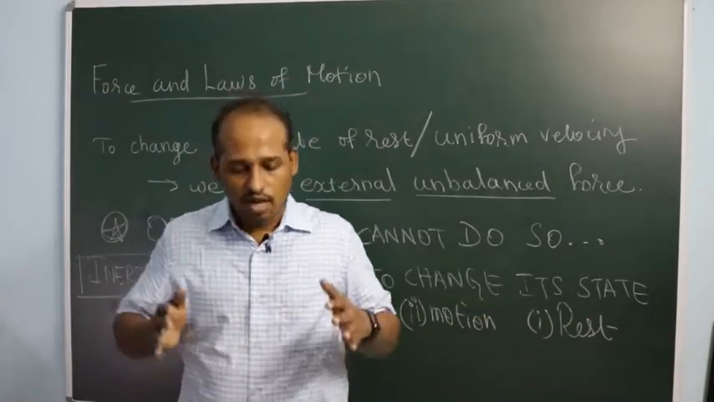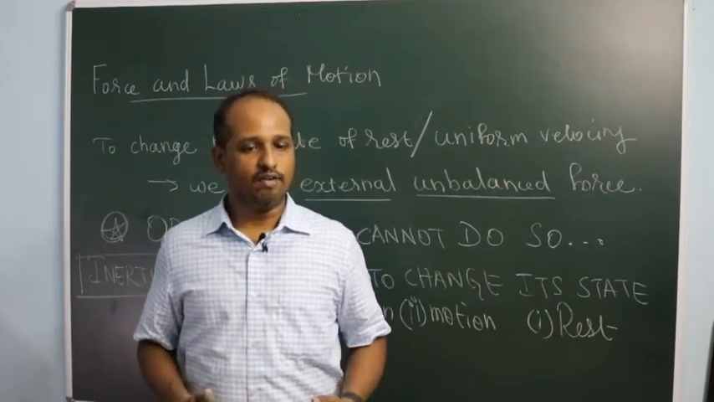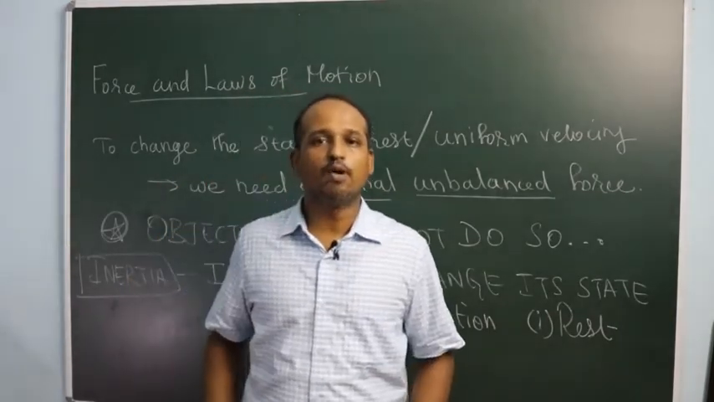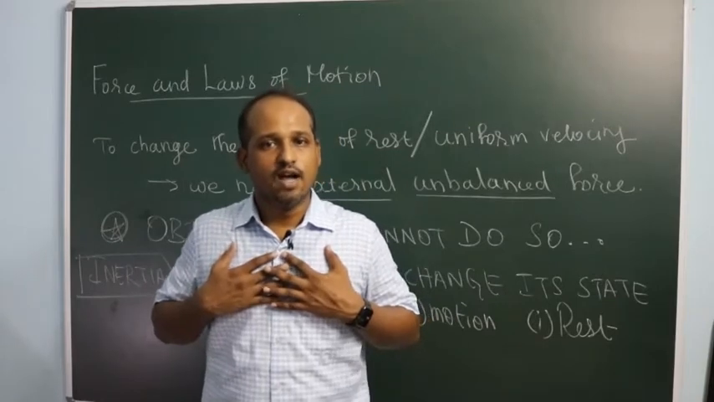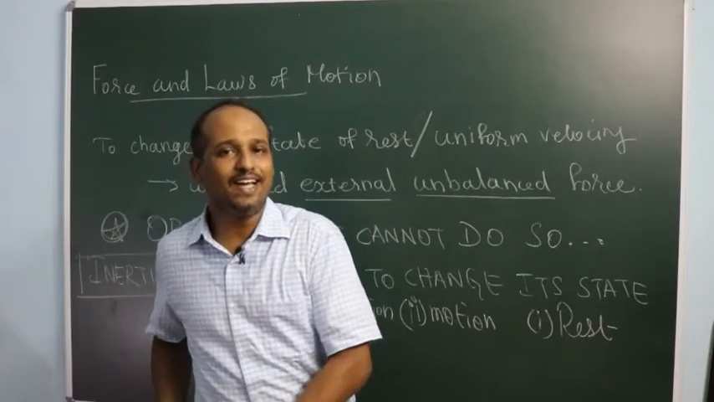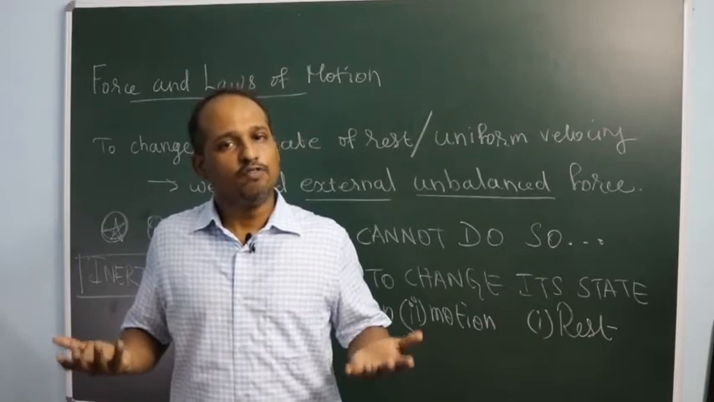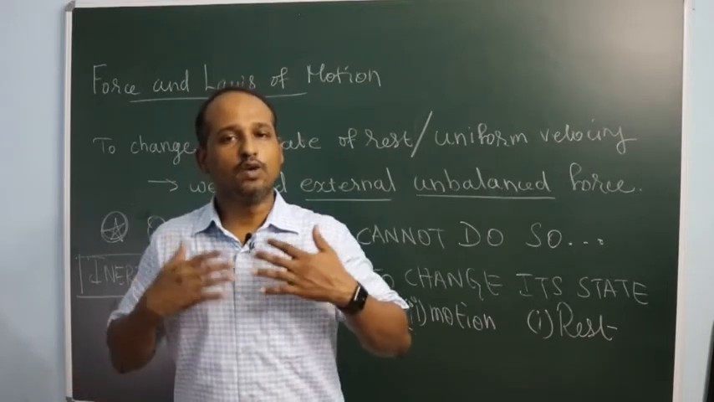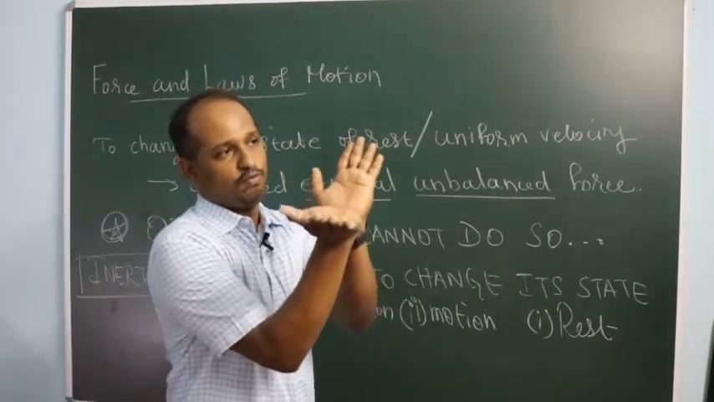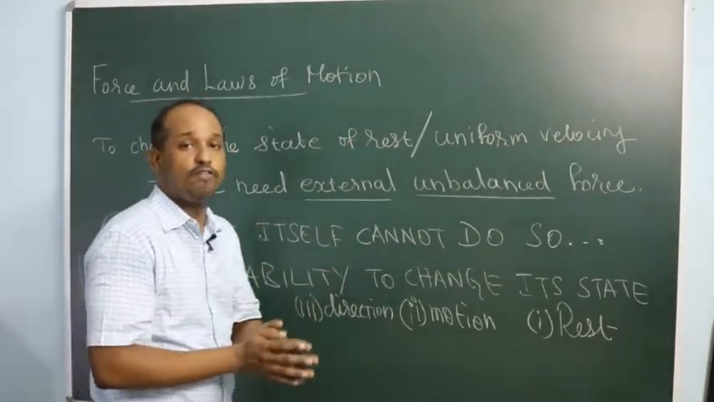What are the examples? The car is at rest and you are sitting in the car, and when the car suddenly starts you lean backwards, because the lower part of the body and the upper part of the body are at rest. When the car moves, the lower part of the body in contact with the car gets an external force from the car and moves, but the upper part did not get any external force to change its state, so it is trying to stay at rest. So the upper part is at rest, the lower part moves, and you feel as if you are moving backwards. This is called inertia of rest.